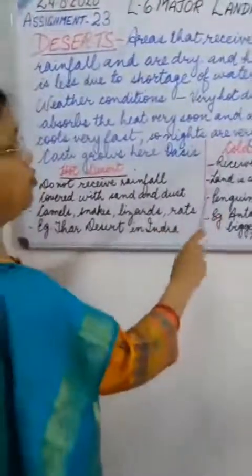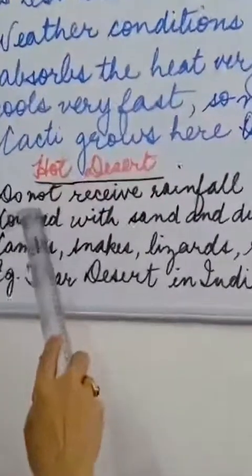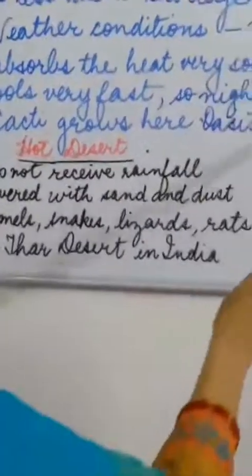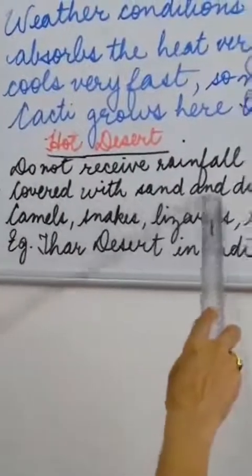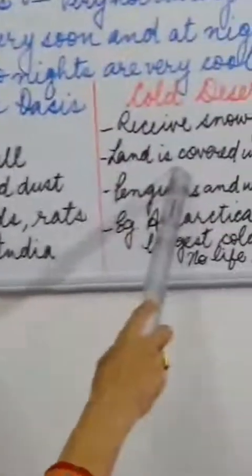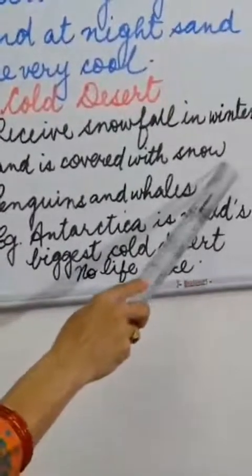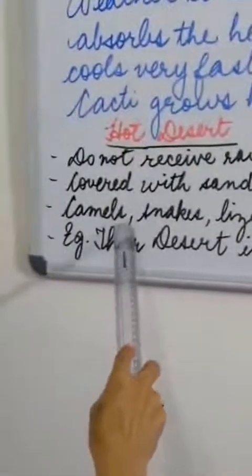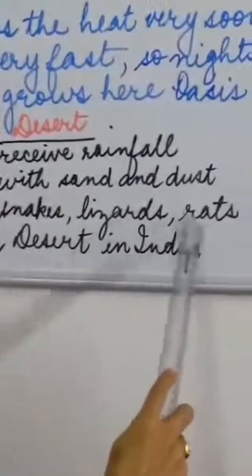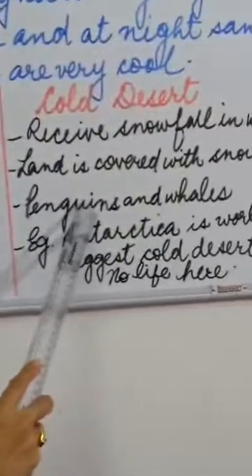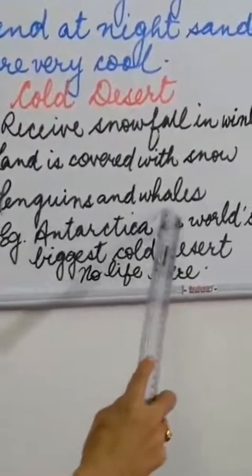Now let us see, there are two types of desert. One is hot desert and the other is cold desert. Let us see the difference between hot desert and cold desert. Hot desert does not receive rainfall, but in the cold desert, they receive snowfall in the winter time. Okay. In the hot desert, the land is covered with sand and dust, but in the cold desert, the land is covered with snow. Now let us see the animals found in the hot desert, children. The animals found in the hot desert are camels, snakes, lizards and rats. But in the cold desert, we find penguins and whales.